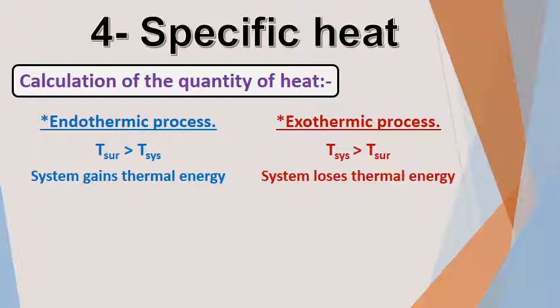So if you calculate the amount of energy and you find it with a positive value, this is endothermic process. And if you find it with a negative value, this is exothermic process.